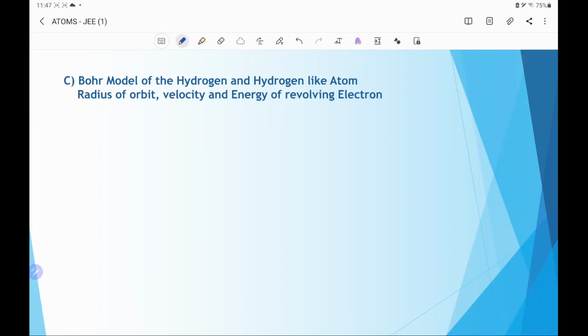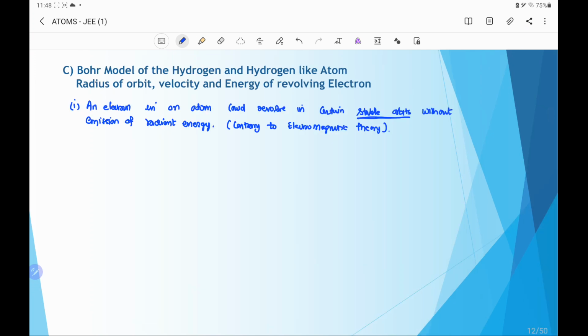To overcome the shortcomings of the Rutherford model, Bohr made some modifications by adding the idea of the new developing quantum hypothesis and postulated, as number one, an electron in an atom could revolve in certain stable orbits. He introduced the concept of stable orbits without emission of radiant energy. This is contrary to the electromagnetic theory, which says a revolving electron is an accelerated charge which should radiate electromagnetic waves and lose energy. Because of that, it creates a problem for stability.